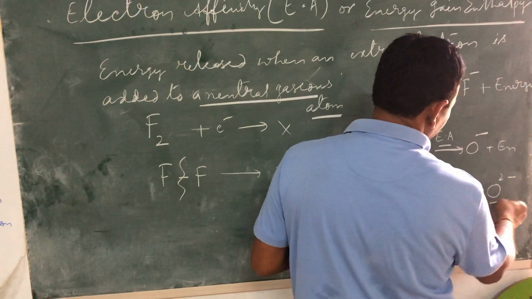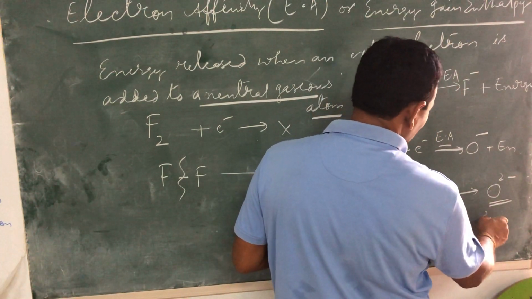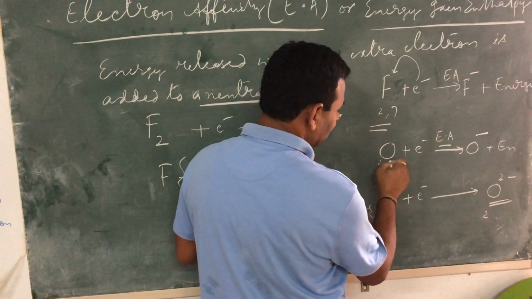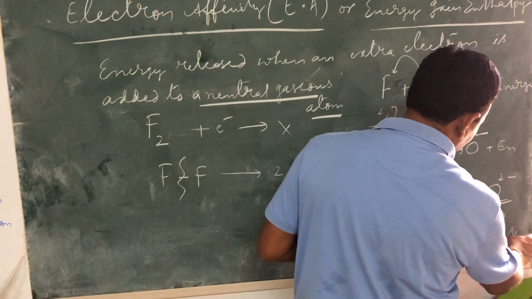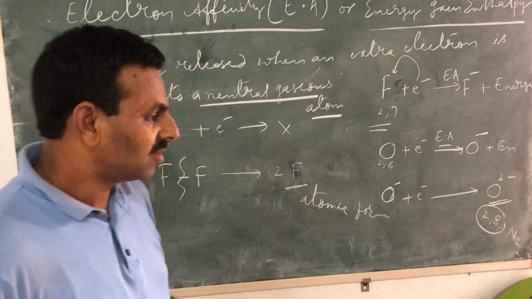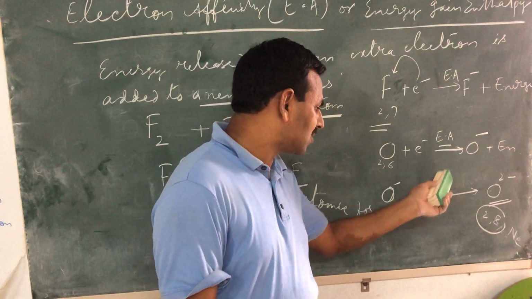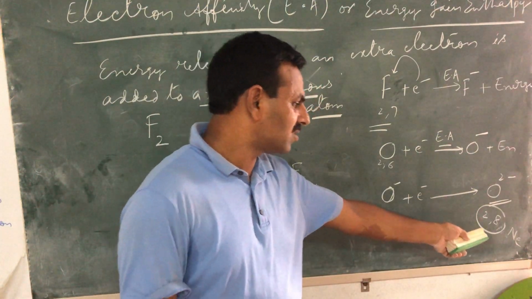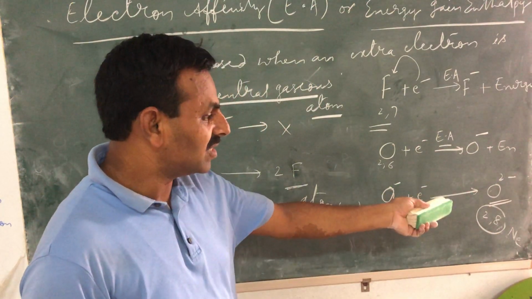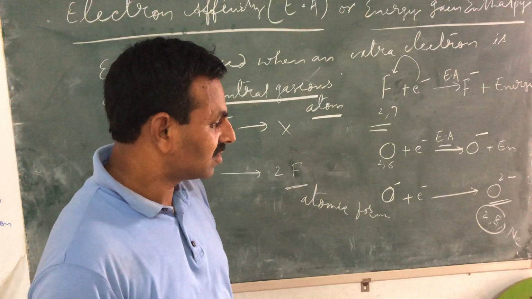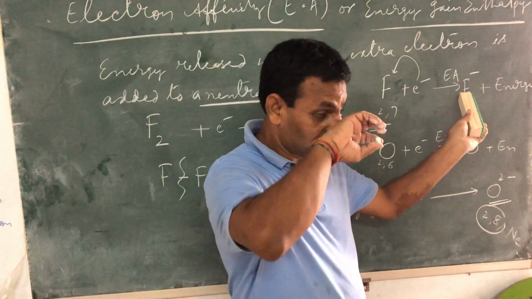Because it must become O2 minus, so that the 2,6 configuration becomes 2,8, which is the configuration of neon, which is quite stable. So that's the reason why its valency is 2. It has a tendency to gain 2 electrons and become a stable species, O2 minus. This is known as the oxide ion. This is known as the fluoride ion.